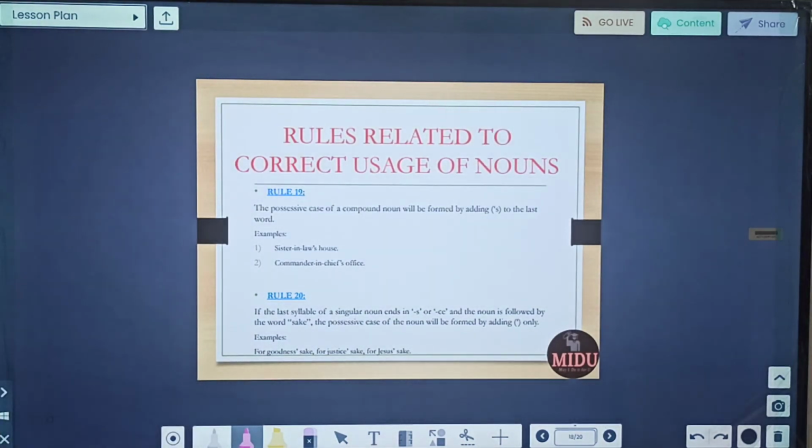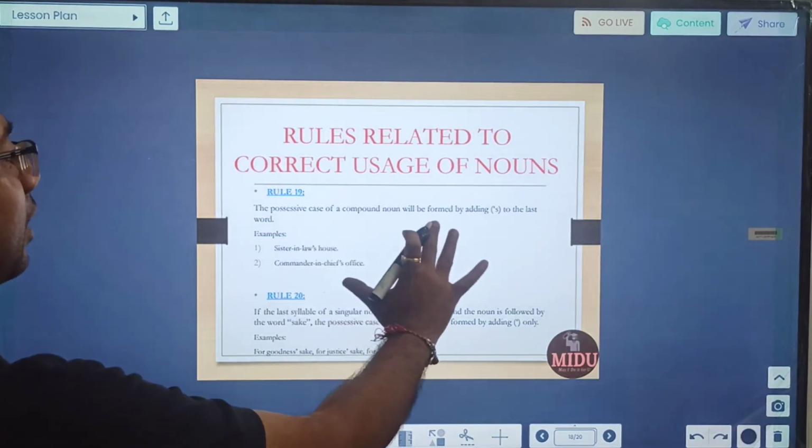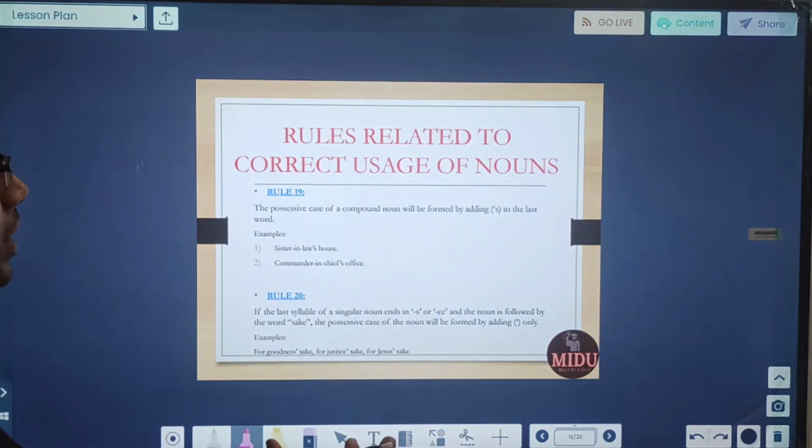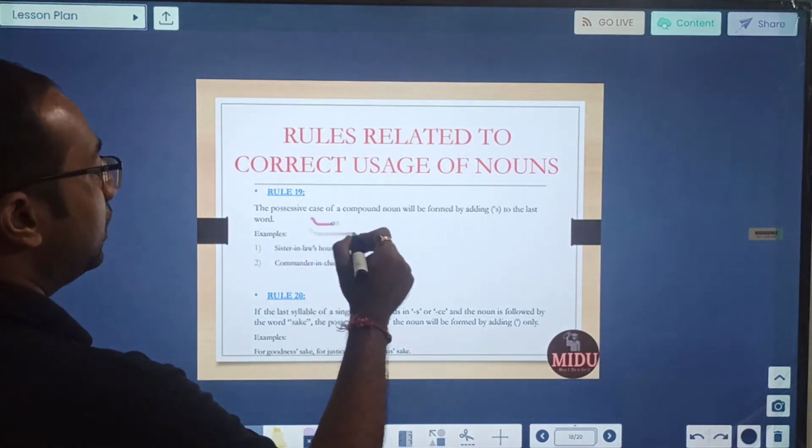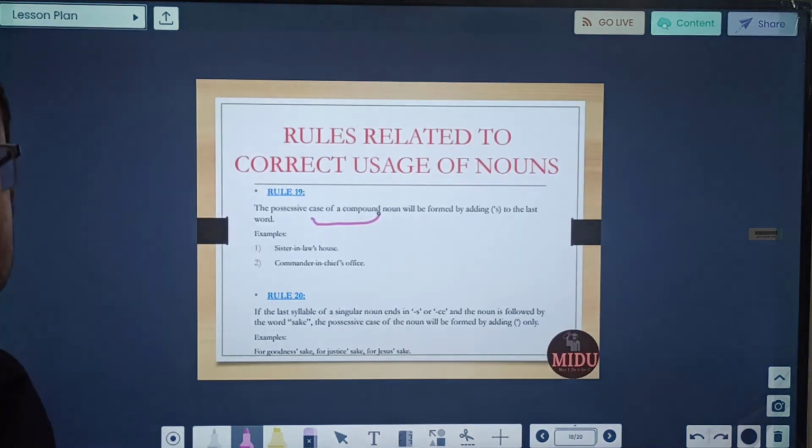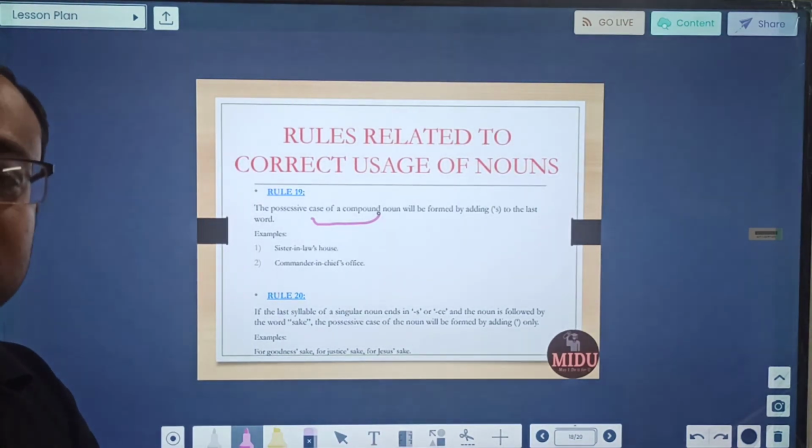Rule number 19. The possessive case of a compound noun will be formed by adding apostrophe s to the last word. What does this mean? If we are having a compound noun, in that case it will be done to the last word only. Just for example, in the case of possessive case, one was your Prime Minister of India, where a bunch of words is there, a collective thing is there.